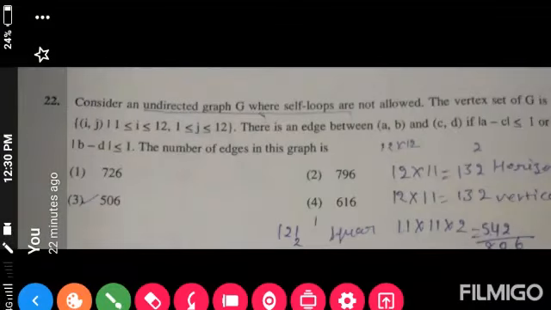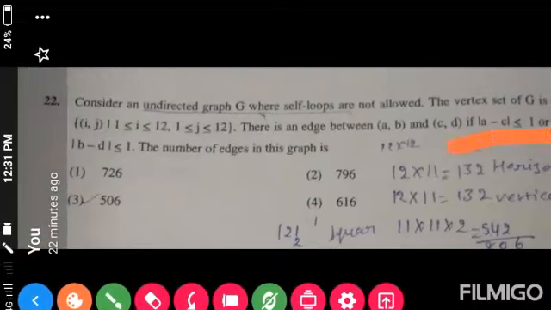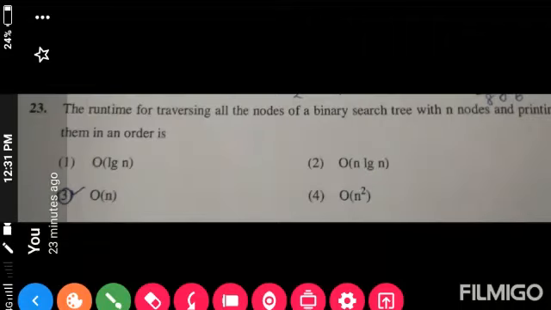Question number 22. Consider an undirected graph G where self loops are not allowed. The vertex set of G is given here. There is an edge between A, B, C, D if this and this. The number of edges in this graph is, then the answer is option number three, 506. This is the correct answer. The next question, question number 23.